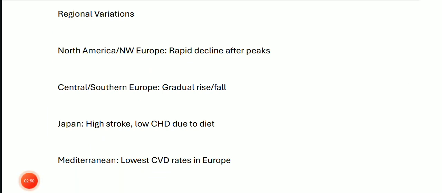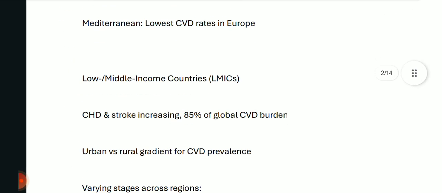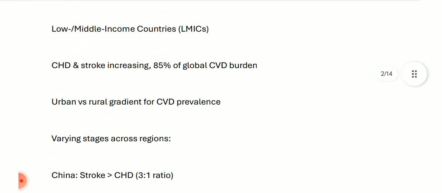Like in North America and Northwestern Europe, rapid declines have been seen after peaks. In Central and Southern Europe, a gradual rise and fall has been seen. In Japan, high stroke and low CHD due to diet have been seen, as in Mediterranean regions. Lowest CVD rates in Europe are in the Mediterranean regions. In lower middle-income countries, CHD and stroke are increasing. 85% of the global CVD burden lies in low and middle-income countries.